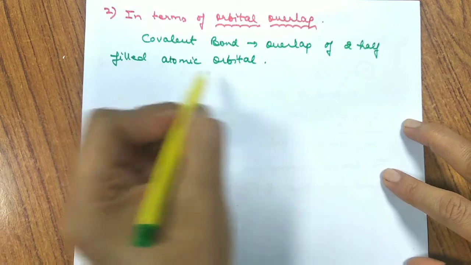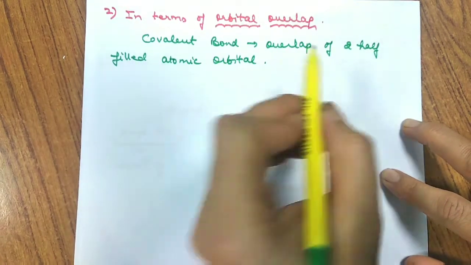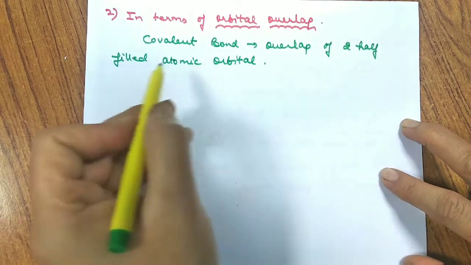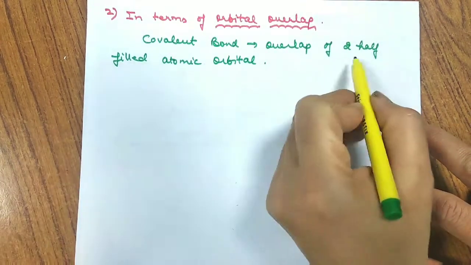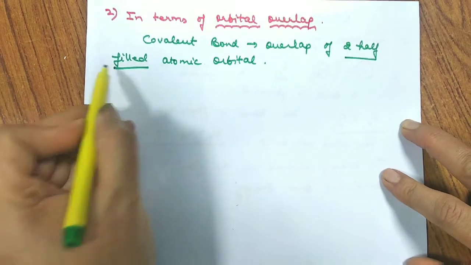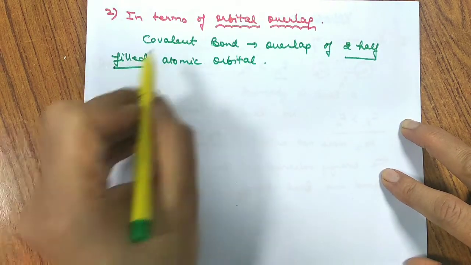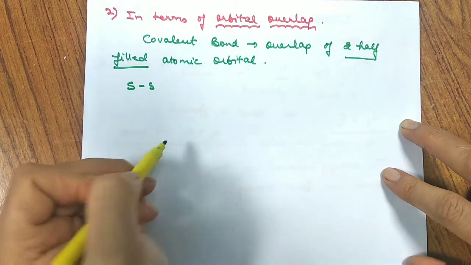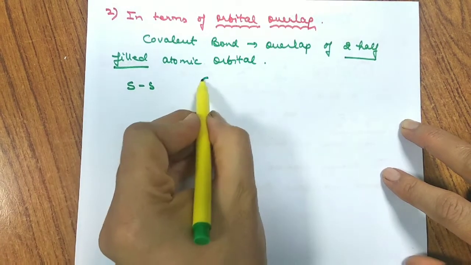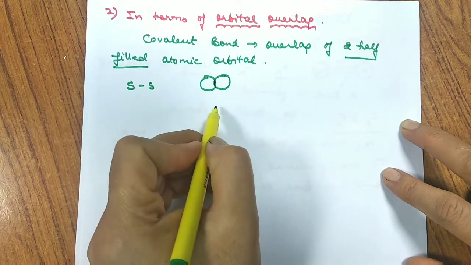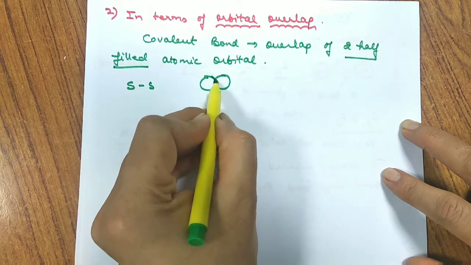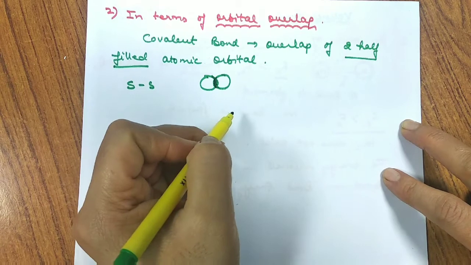So basically when I talk about a covalent bond, it is formed by the partial overlap of two half-filled atomic orbitals. And these half-filled atomic orbitals must have opposite spins so that they can easily overlap. The overlapping may be ss overlap. This ss overlap means one s orbital overlaps with another s orbital. So here the overlapping takes place. It may be partial overlapping, it may be less overlapping.